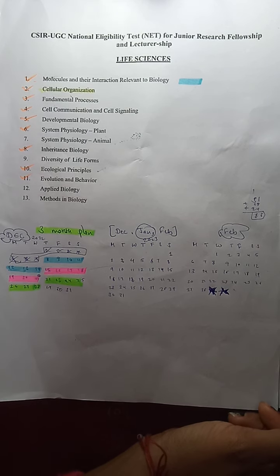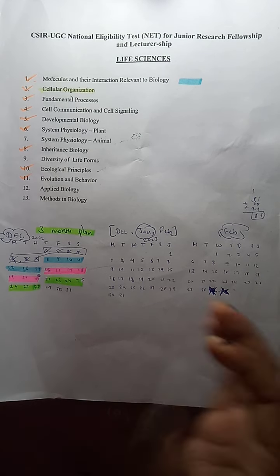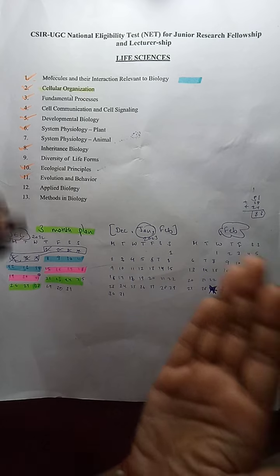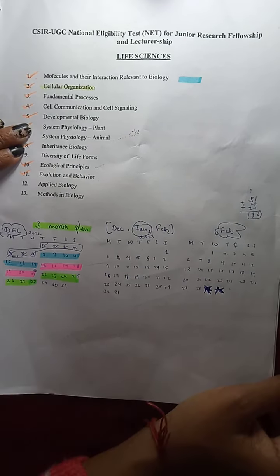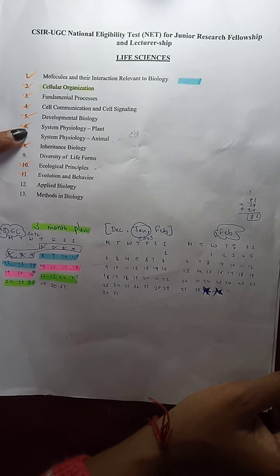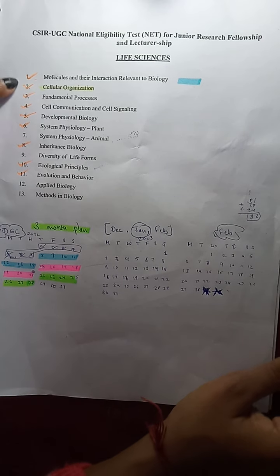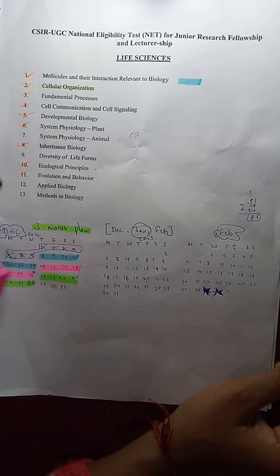There is some information for two kinds of students in life science. Some have a plant background, they'll prefer plant physiology. The underlined ones are my preference, especially designed for me and that kind of student.